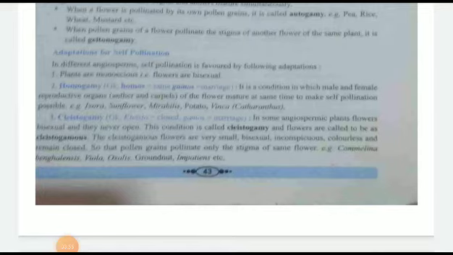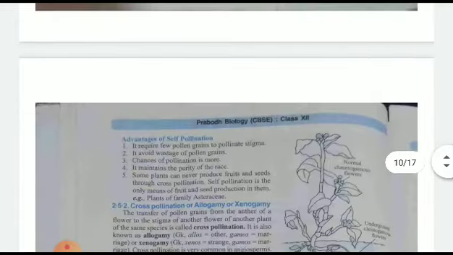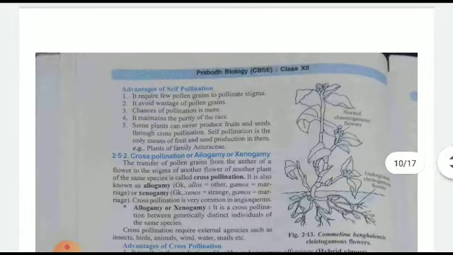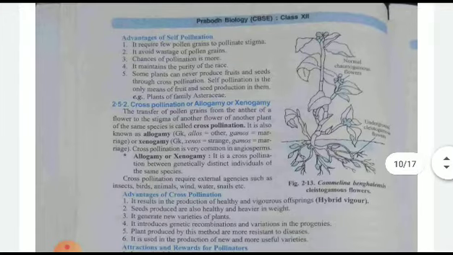Earlier it had been asked for 2-3 marks. What is a cleistogamous flower? The flower which never opens is known as a cleistogamous flower. Okay, it always remains a closed flower. Then children, cross-pollination, allogamy, xenogamy, that will be known as cross-pollination.